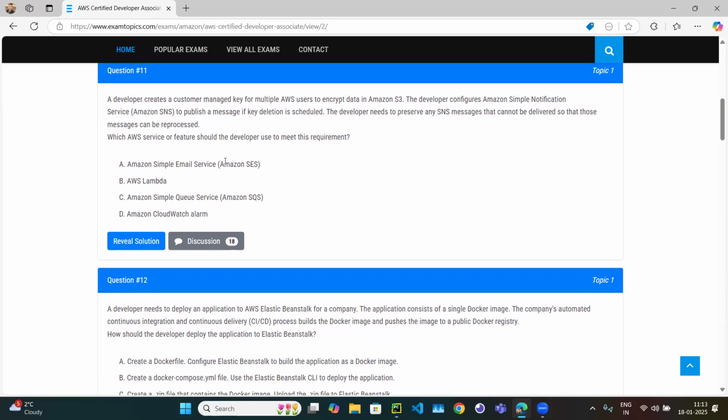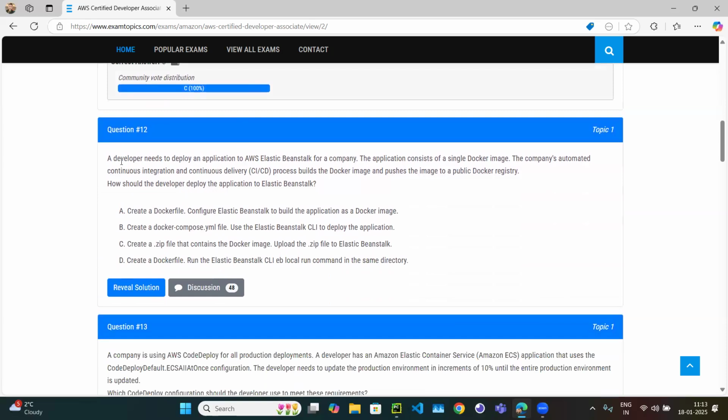Shall they use Simple Email Service? No, because Simple Email Service is not a storage service, and the developer needs to preserve undelivered messages. Lambda, no. Simple Queue Service, definitely yes, because a queue service is just to hold the messages, right? CloudWatch alarm, no. So C is the correct answer.